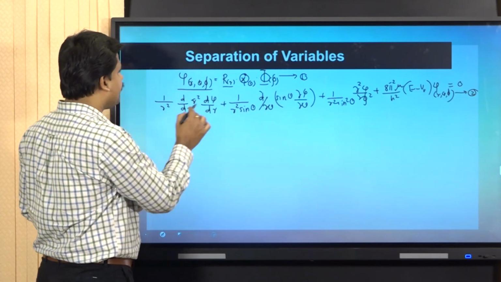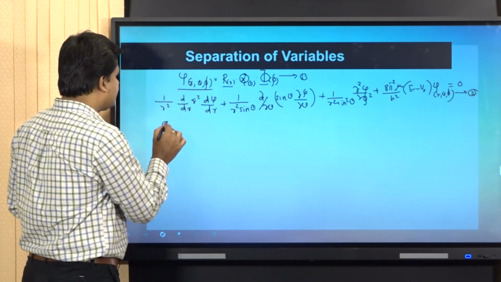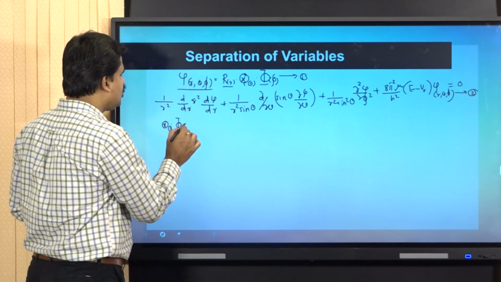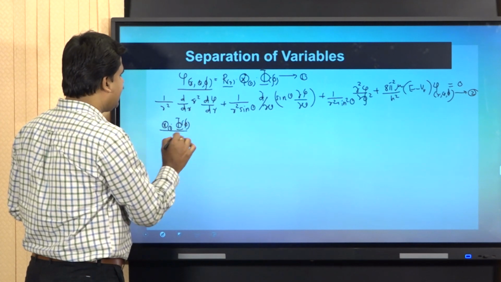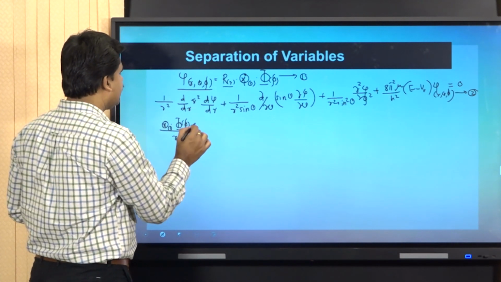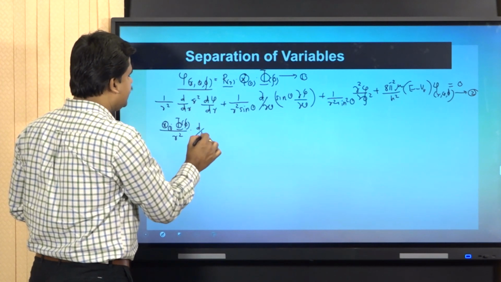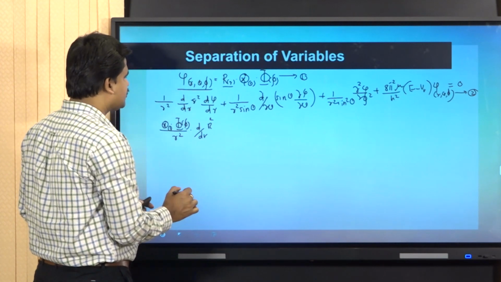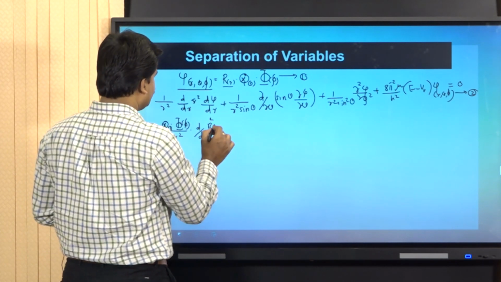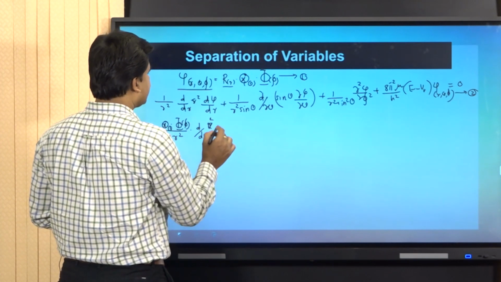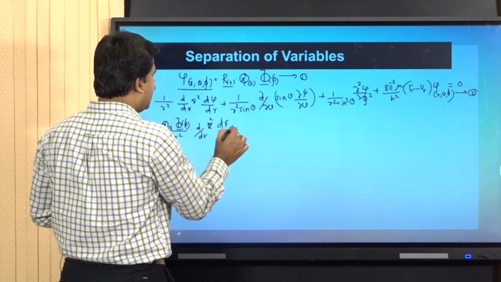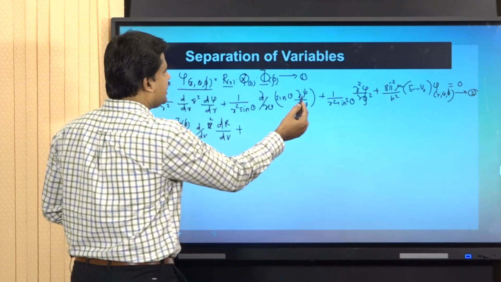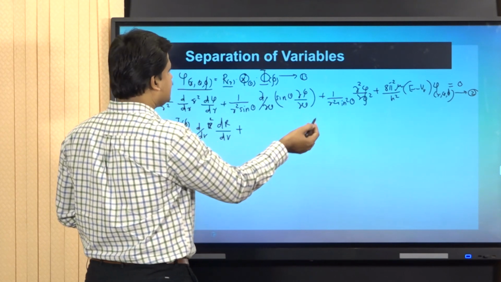Therefore, the first part will be theta of theta into phi of phi divided by r square, into d by dr of r square into dR by dr, plus, here we are going to differentiate with respect to theta.